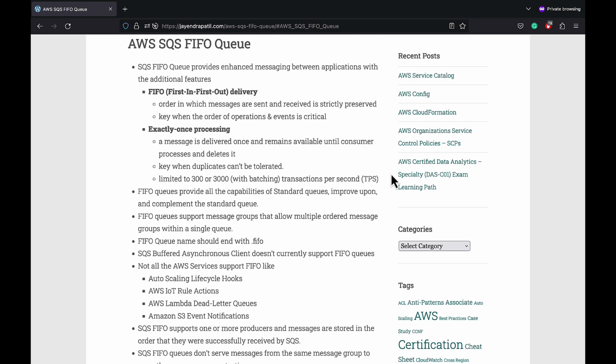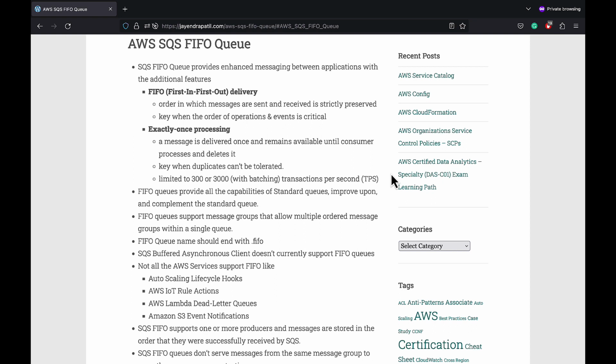SQS delivers the messages in the order in which they arrive for processing if multiple hosts send messages with the same message group ID. Exactly once processing, where a message is delivered once and only once and remains available until consumer processes and deletes it.